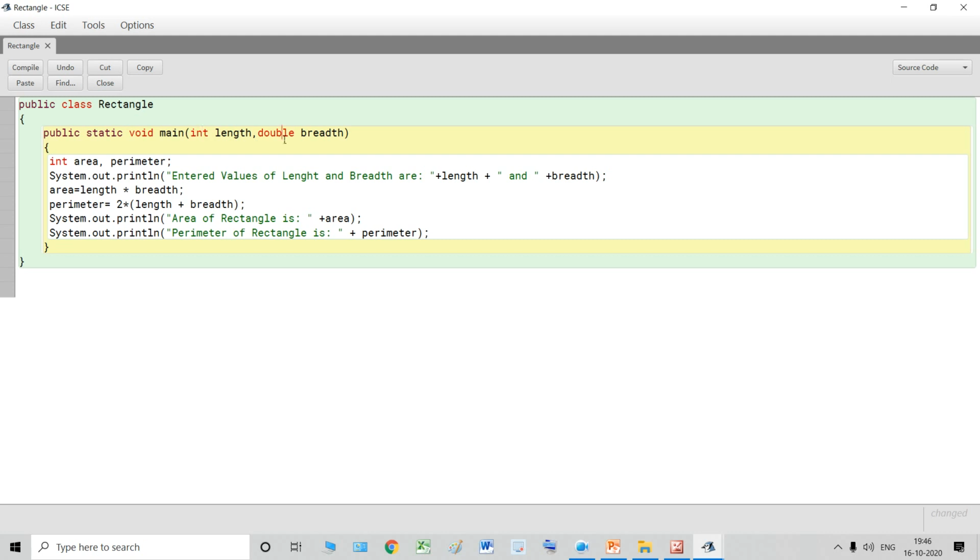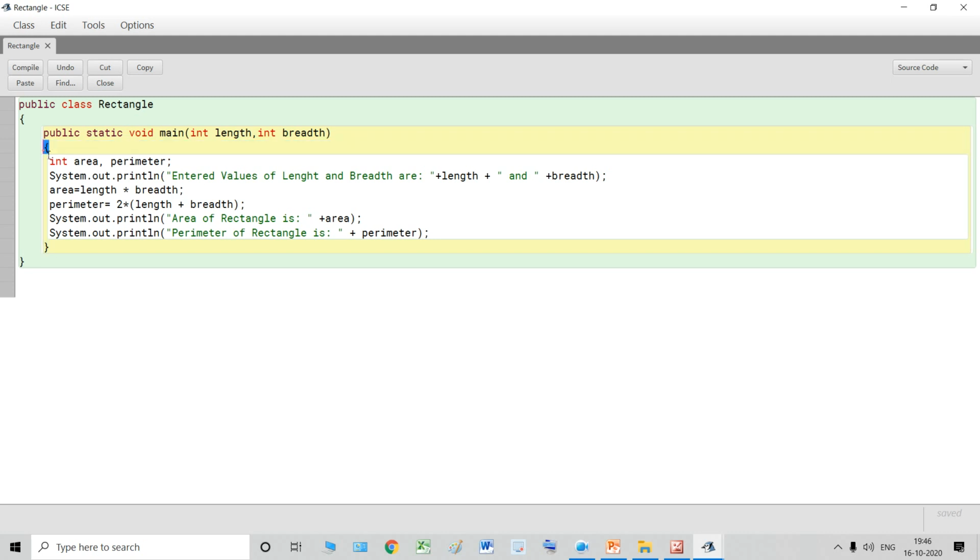This is int data type, this is double data type, or you can declare float also. And if you have a third variable, you can use the comma and declare that variable also inside this. But you should declare only those variables whose value the user will enter. Okay, so I have declared two variables of int data type. First is length and breadth, and the values of these length and breadth will be given by the user.